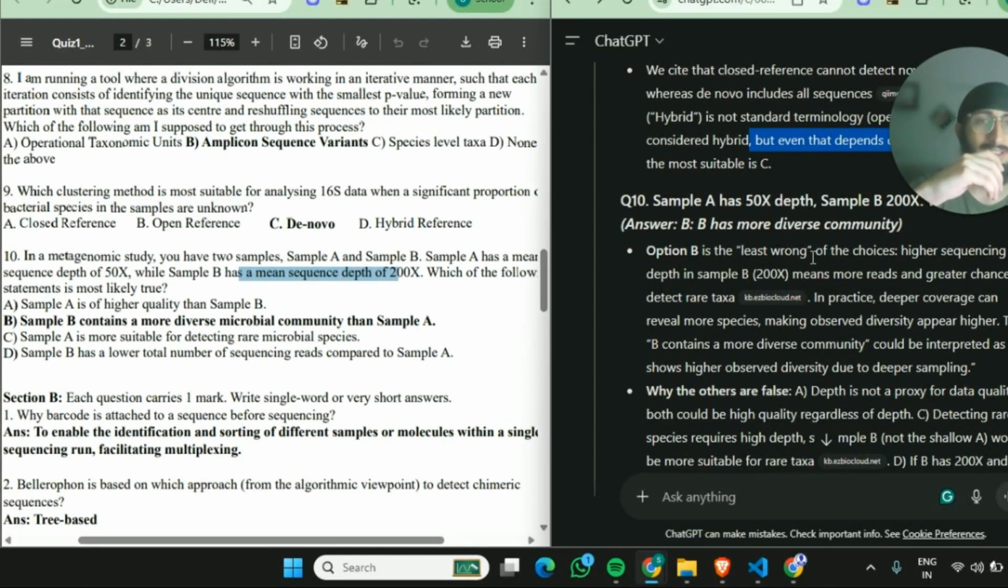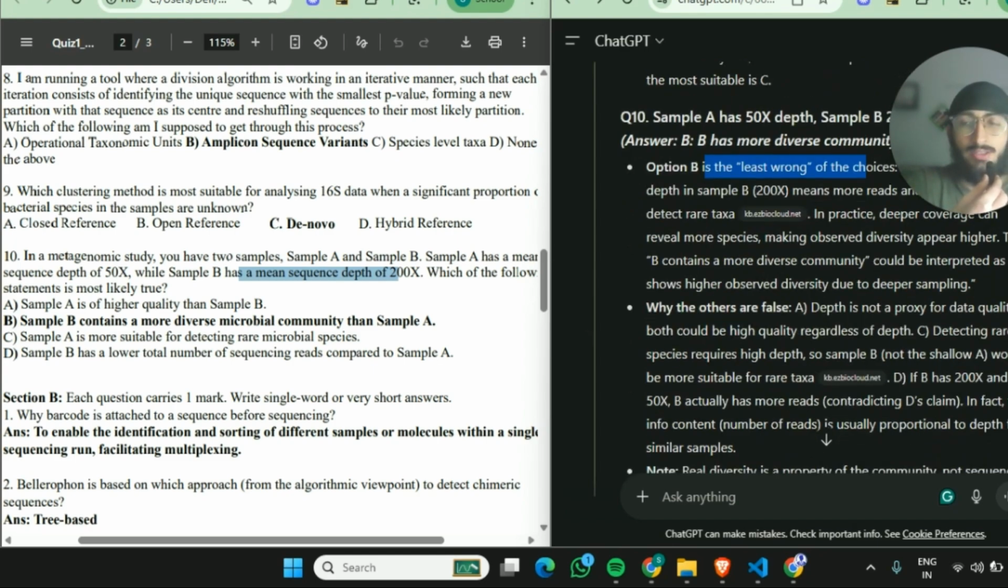Now, option B is the least weak of the choices. Higher sequencing depth in sample B means more reads and a greater chance to detect rare taxa, so a more diverse microbial community. In practice, deeper coverage can reveal more species, making observed diversity appear higher. Thus, "B contains a more diverse community" could be interpreted as B shows higher observed diversity due to deeper sampling.